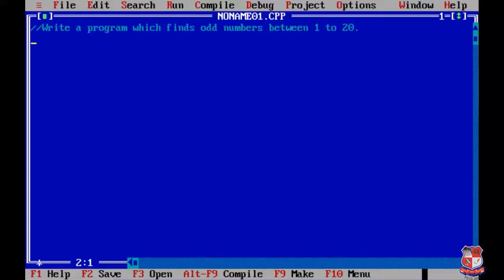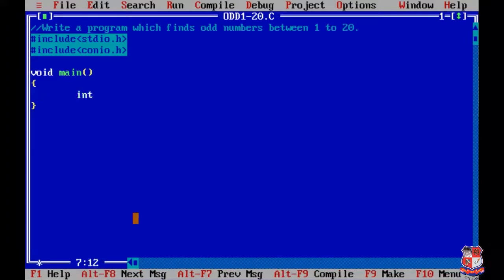Okay, so firstly we'll write #include <stdio.h>. Also we'll include another header file, that is #include <conio.h>. Okay, we'll start our main method, that is void main. We'll create the body of the main function.